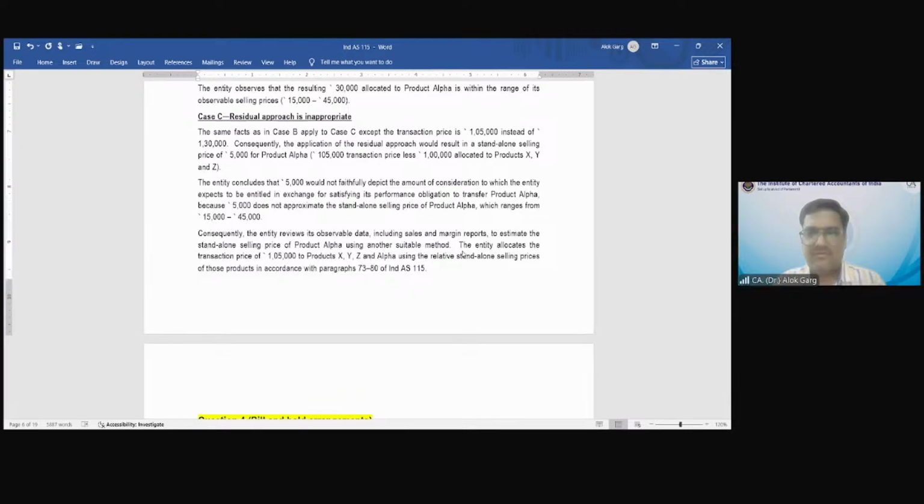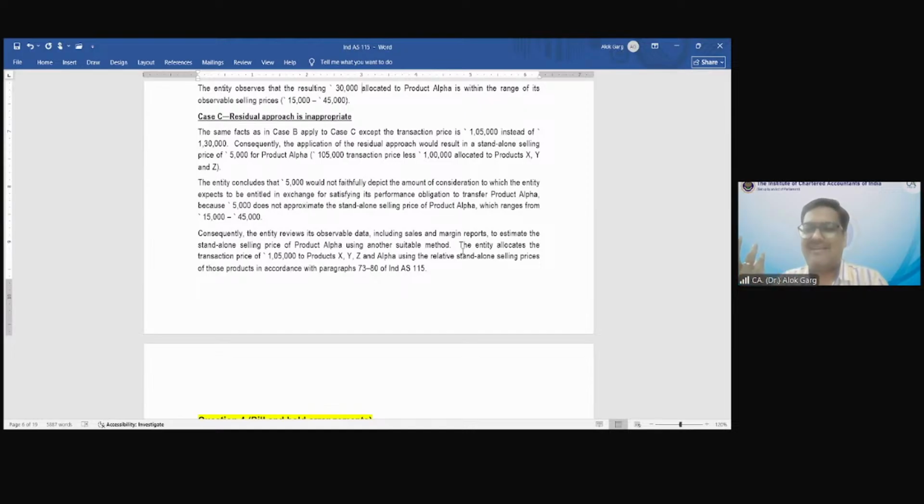The cost plus margin approach, or AMMA approach, adjusted market assessment approach, right? Okay. So let's say in the question, you are not able to apply these two approaches because nothing is given. Then what will you do? Then you will say that at least using the observable input, it is in the range of 15 to 45. At least 30,000 has to be the standalone selling price, median.